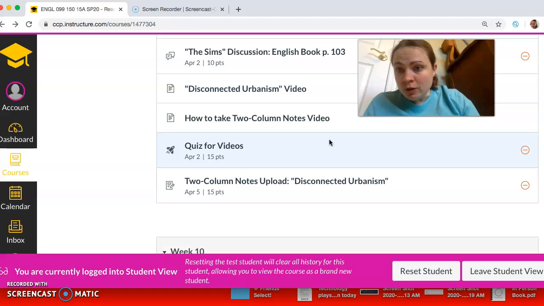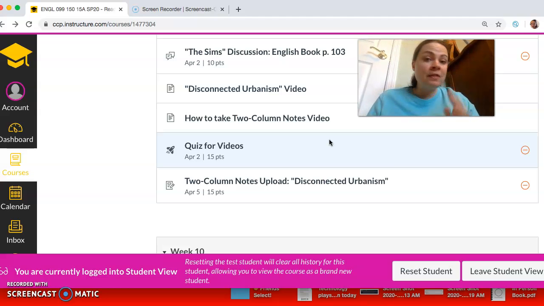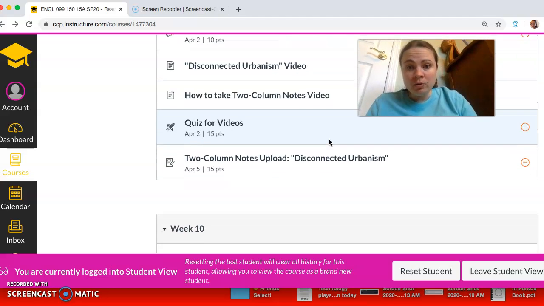And if you struggle with any of it, just submit it and I will give you feedback so you don't have to worry about it. Okay, I will help you with it. I will let you redo it if you need to redo it. So you're just going to do your best with it and get those assignments in, and then we'll take it from there.